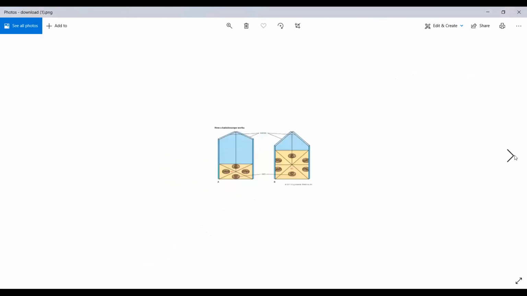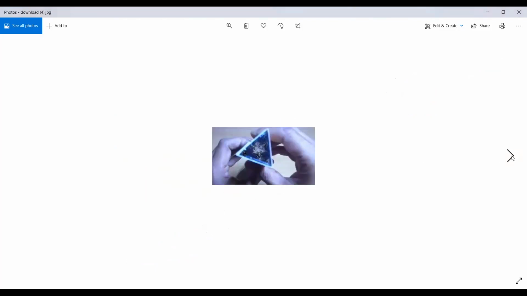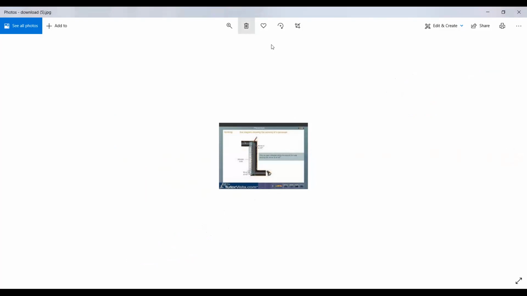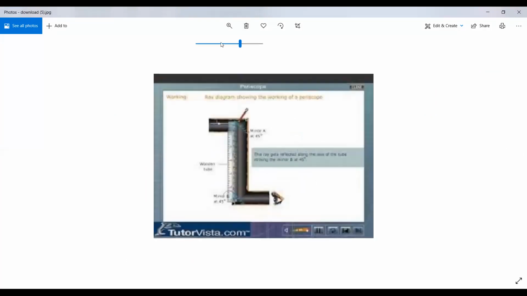1 minute children. Yeah, I just zoom it better, you can see it clearly. You can see no picture of the periscope it is actually. Okay.